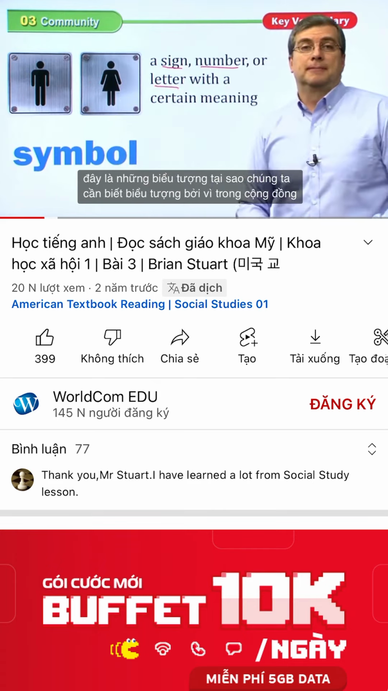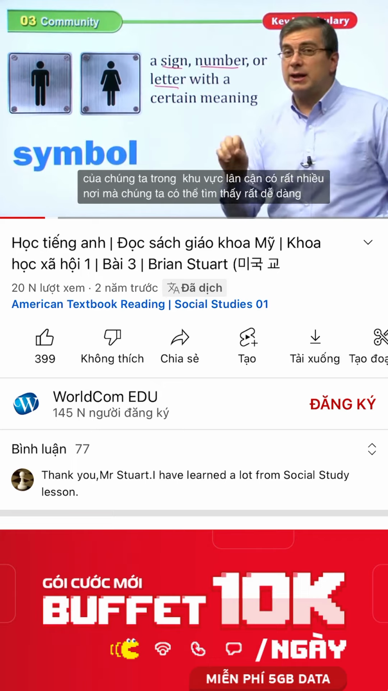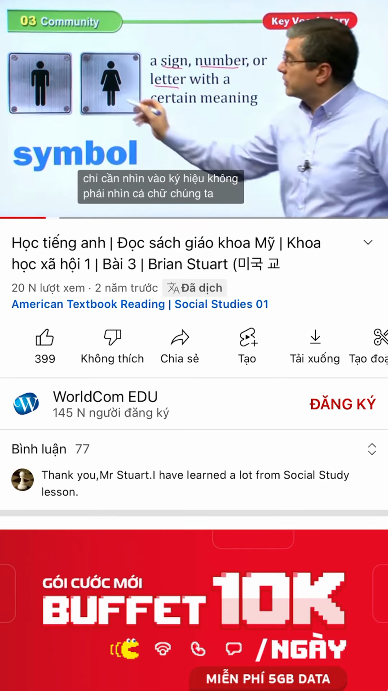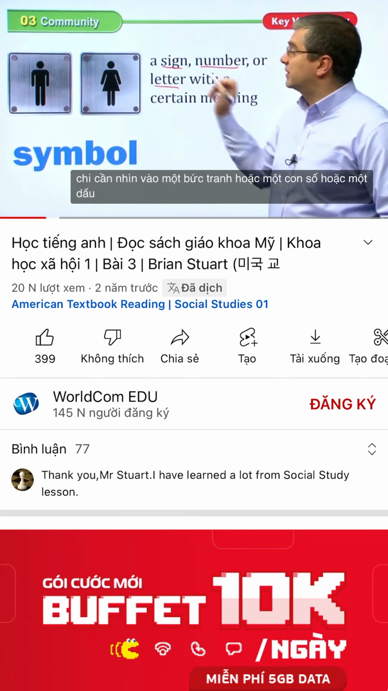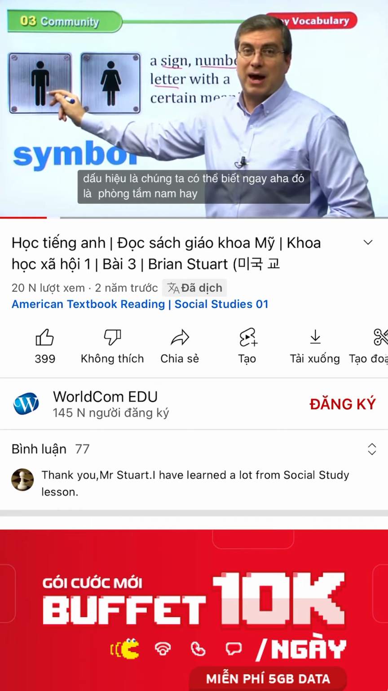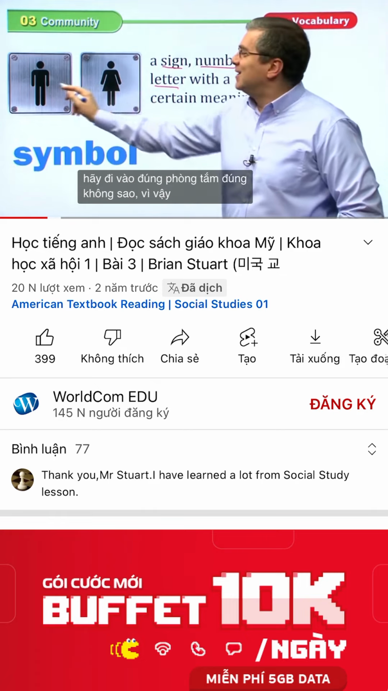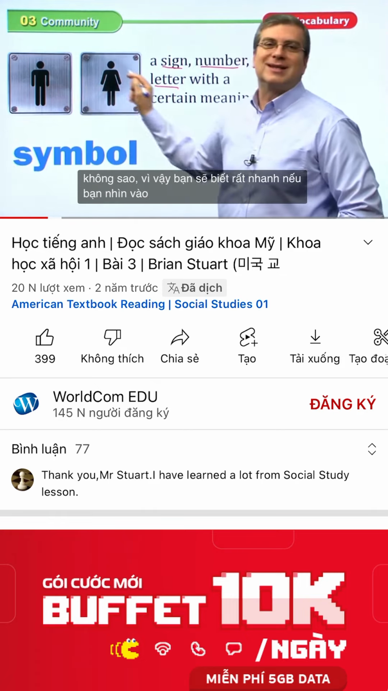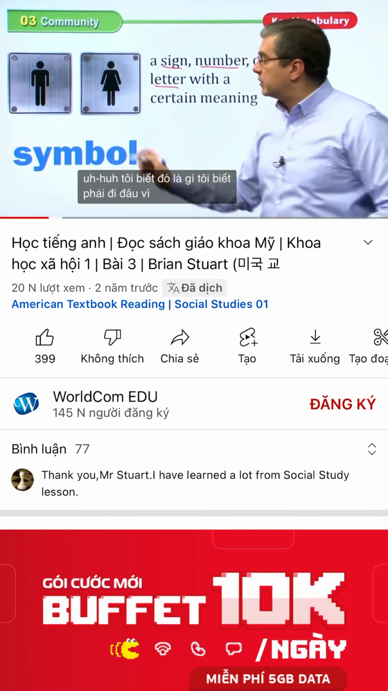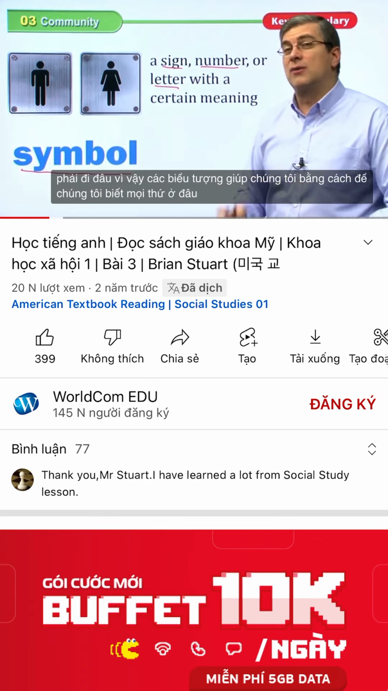Why do we need to know symbols? Because in our community, in our neighborhood, there are many places that we can find very easily by just looking at the symbols. We don't have to look at the whole word. We can just look at a picture or a number or a sign, and we can know right away, aha, that is a men's bathroom, that is a woman's bathroom. Go to the right bathroom, right? So you will know very quickly if you look at the symbol on the sign, aha, I know what that is. I know where to go. So symbols help us out by letting us know where things are very quickly.